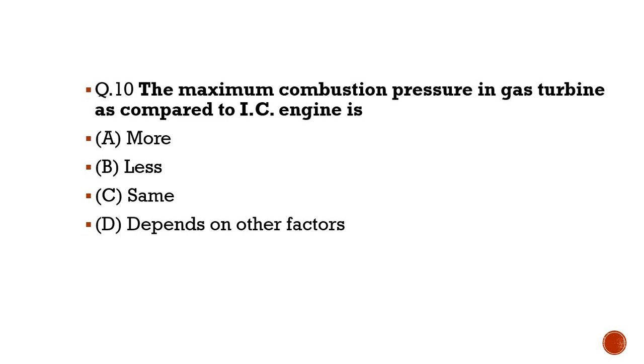Please write down your own answer and then verify what the correct answer is. And the correct option in front of you is option B, less. Maximum combustion pressure is less in a gas turbine as compared to the IC engine, internal combustion engine.